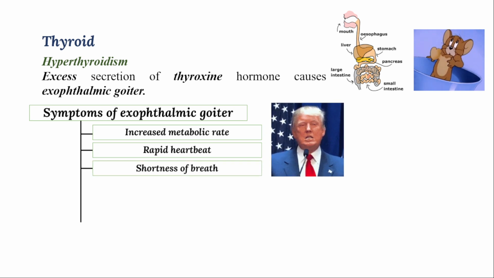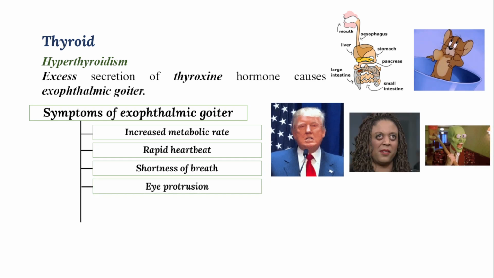And shortness of breath, right? Breathing will be more, and then they suffer from shortness of breath. They will take less interval to take breath, and eye protrusion. I can observe that the eye muscles and lids malfunction because of the thyroxine hormone. So the eyelid will be altered, and then the eye will protrude very vigorously.